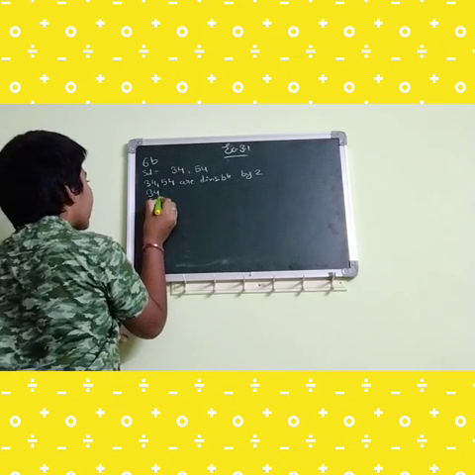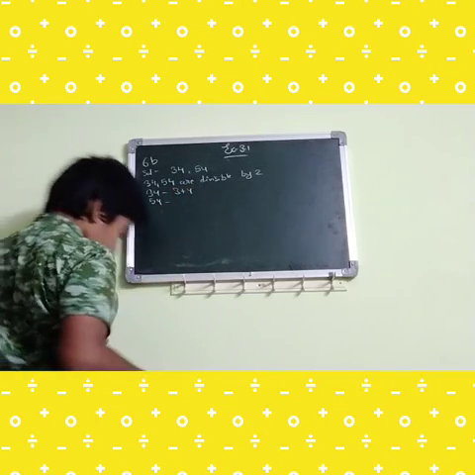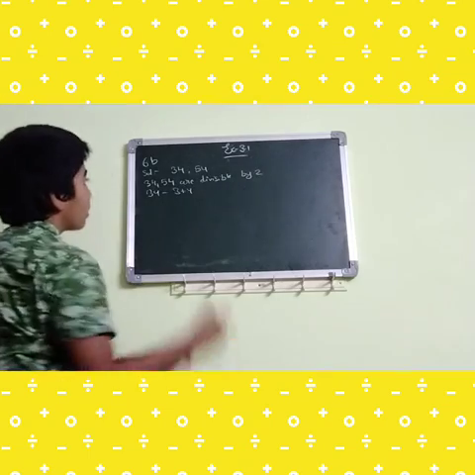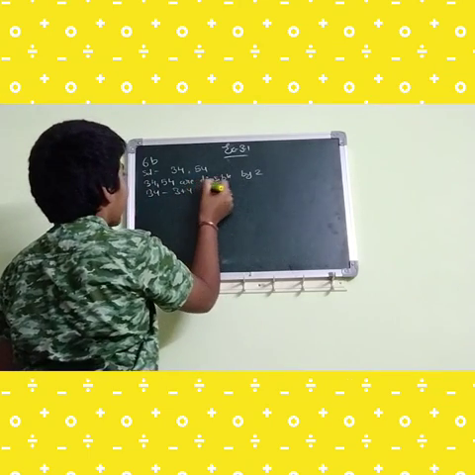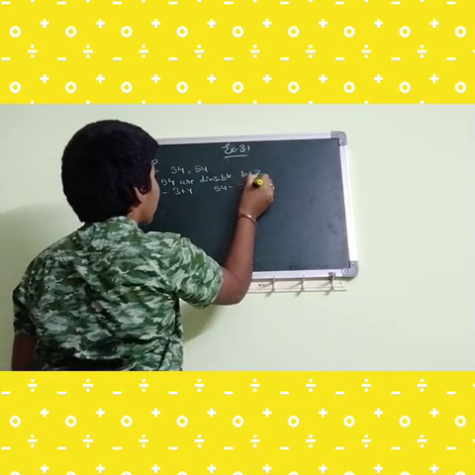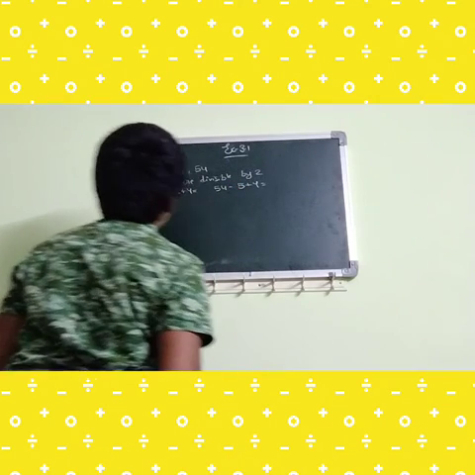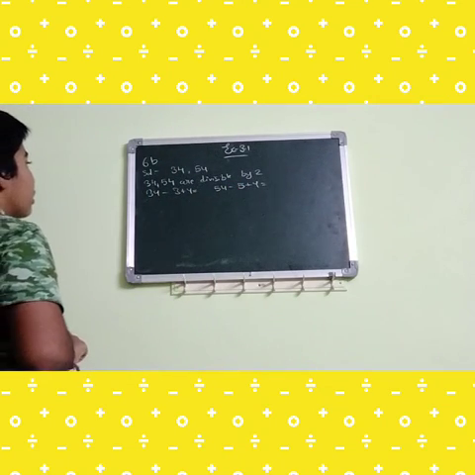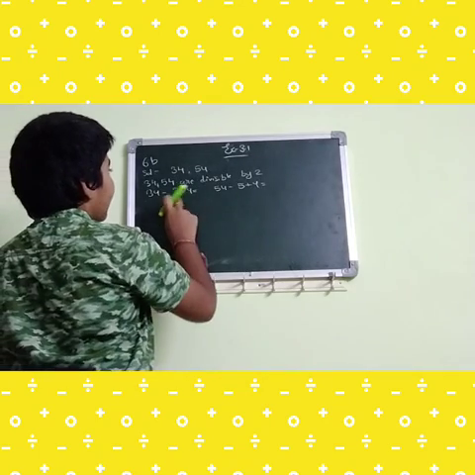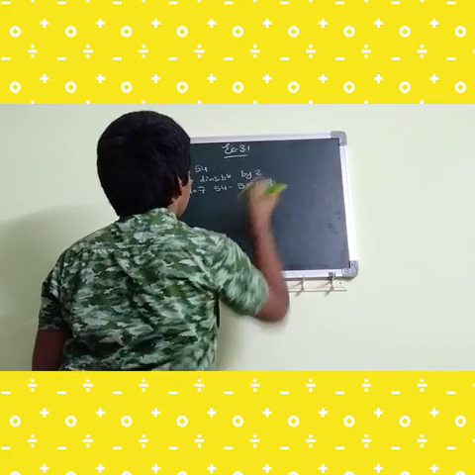Next, divisibility by 3. 34, 54. Let's do the sum. 3 plus 4 equals 7. 5 plus 4 equals 9.